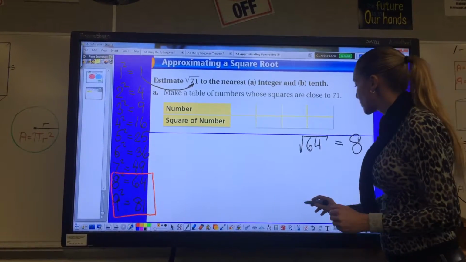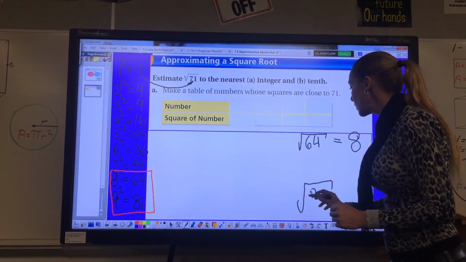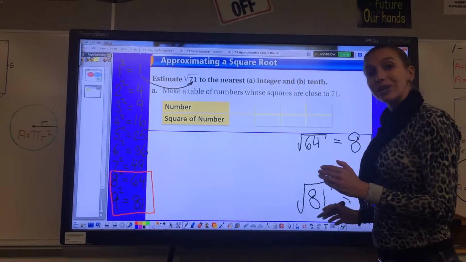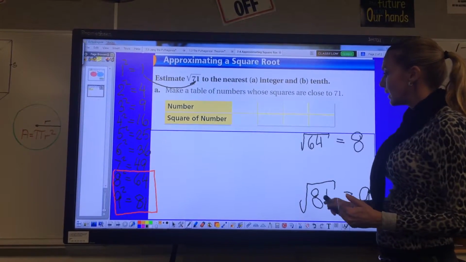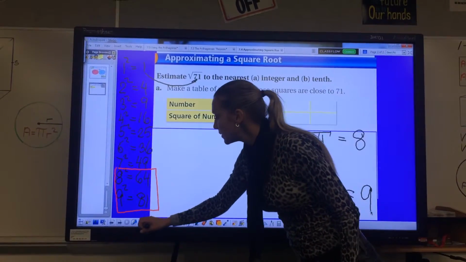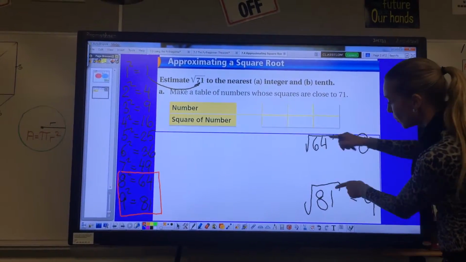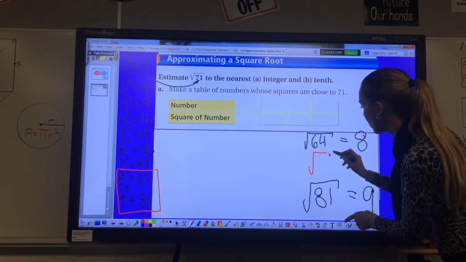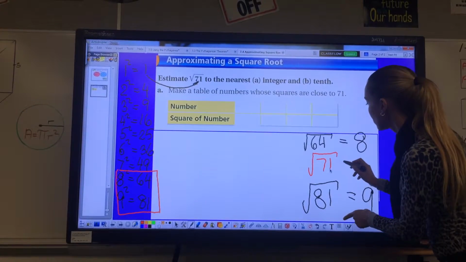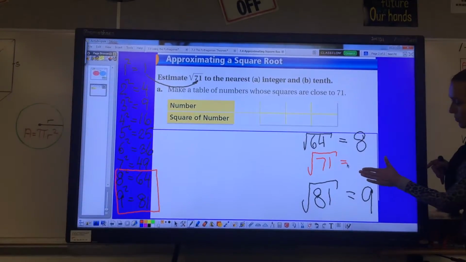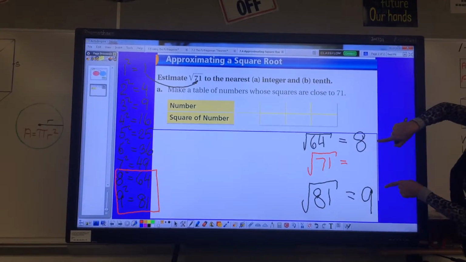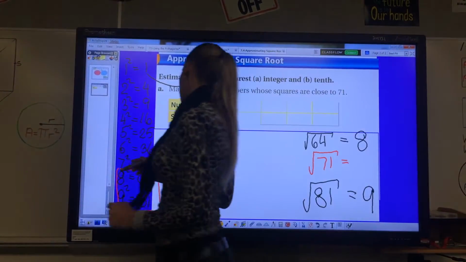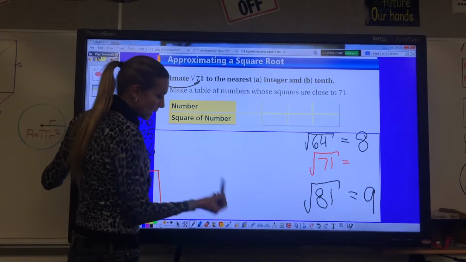If I took a square root of 81, square root of 81 is 9. 9 times 9 is 81. And I know square root of 71 is somewhere in between them, right? So I am looking for the answer, the integer, and it is going to be somewhere between 8 and 9. I have to figure out what it is going to be.